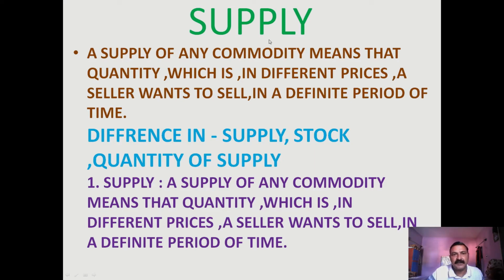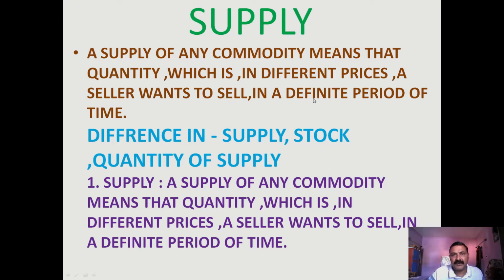First, there is a commodity and its quantity. The second one is different prices, and the third one is seller wants to sell. He is preferring or willing to sell his product.